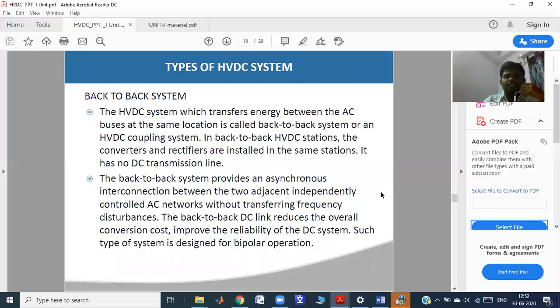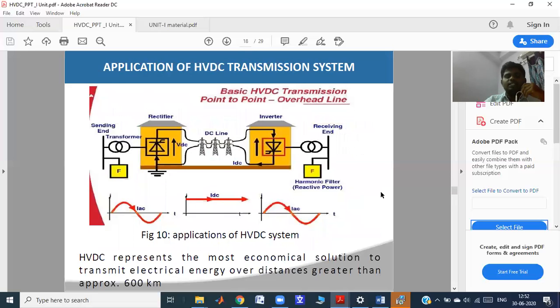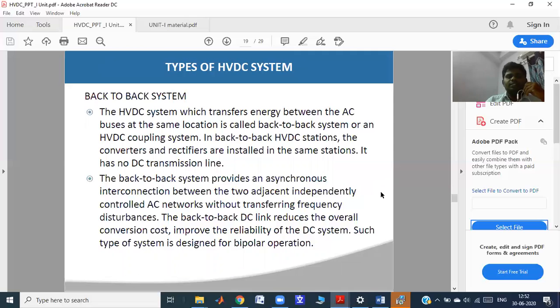Back-to-back system means the first one. This back-to-back system is an HVDC system which transfers energy between AC buses at the same location. Yes, both converter stations, rectifier and inverter, are placed at the same place, same house. An HVDC coupling system. In back-to-back system, the converter and rectifiers are installed in the same substation. It has no DC transmission line. That is the back-to-back connection. The back-to-back system provides an asynchronous interconnection between two adjacent independently controlled AC networks.